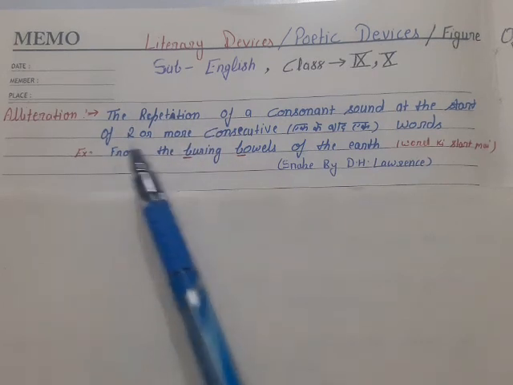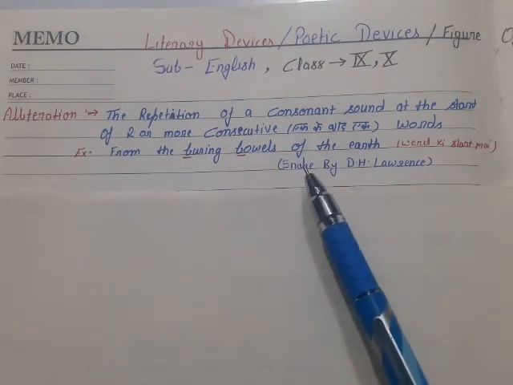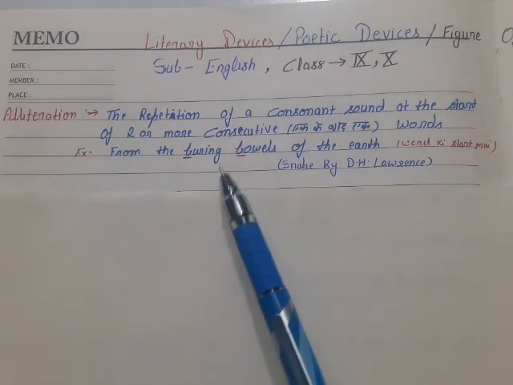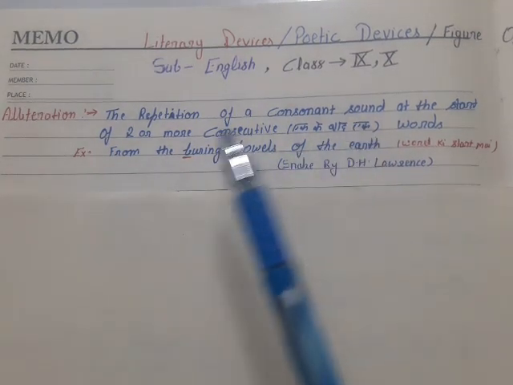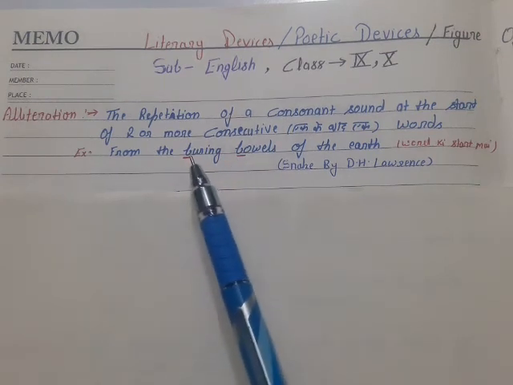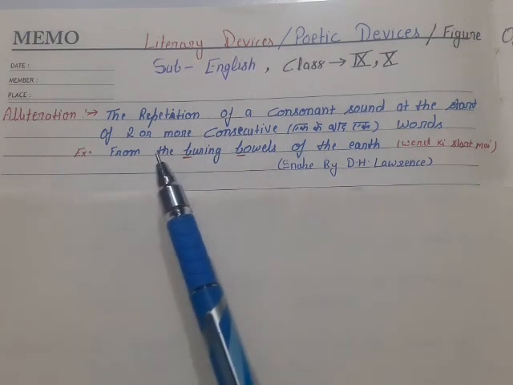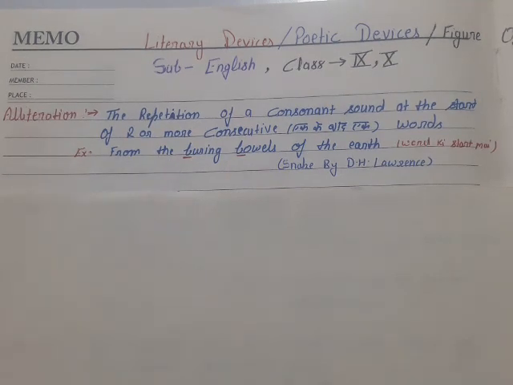that is alliteration. See the example from the poem Snake composed by D.H. Lawrence. From the burning bowl of the earth. Here the ba sound is repeated in the beginning of two consecutive words. So this is the alliteration literary device.